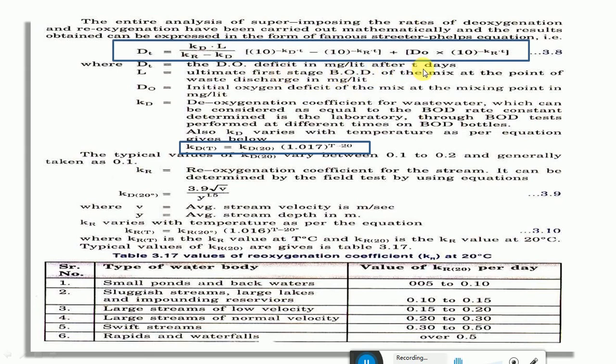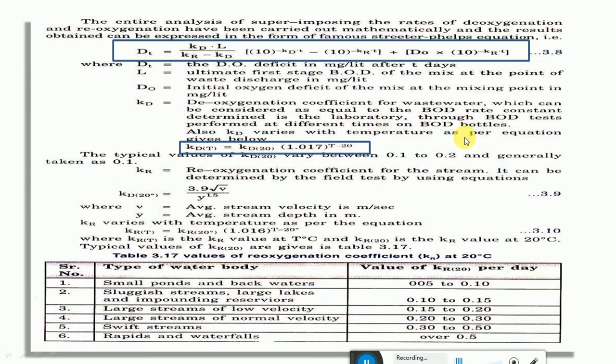That means when you discharge the wastewater, if you want to find out the DO deficit after some period of time or some days, then this equation can be used, where L is the ultimate first stage BOD of the mix at the point of wastewater discharge in mg per liter, and D naught is the initial oxygen deficit at the time of mix at the mixing point in milligram per liter, and kd is the deoxygenation coefficient for wastewater, which can be considered equal to the BOD rate constant determined in the laboratory.